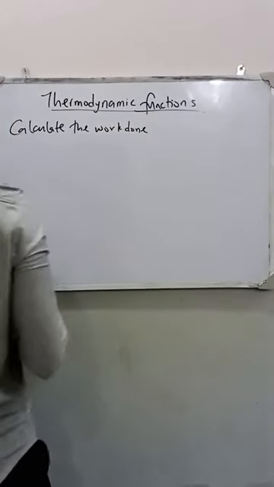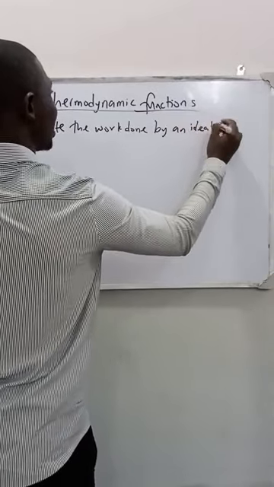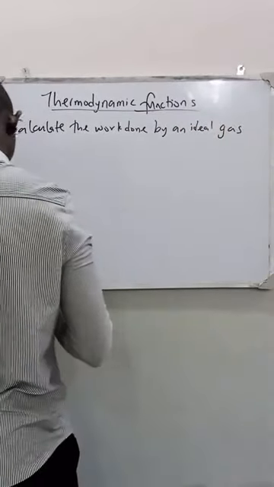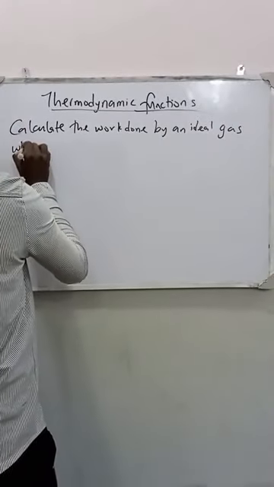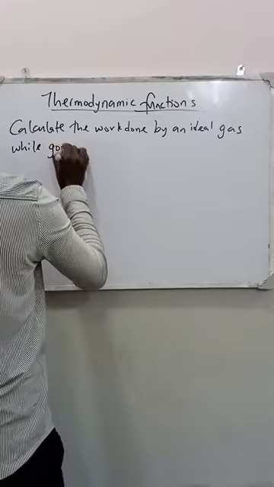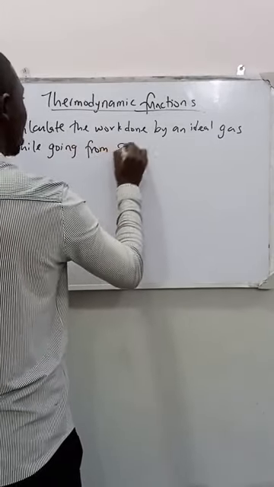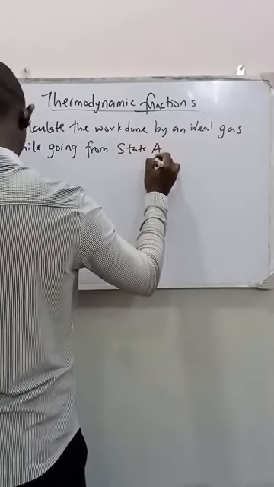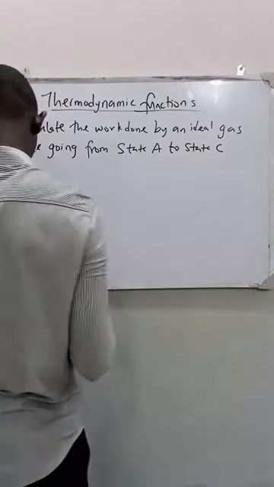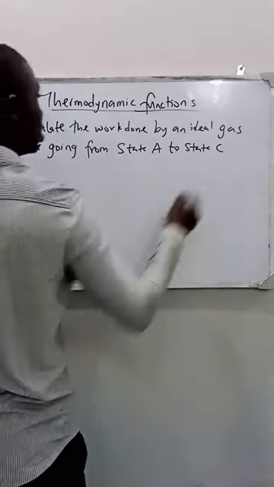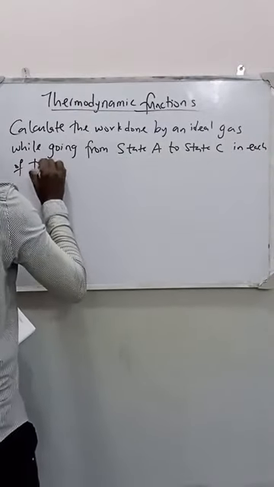Calculate the work done by an ideal gas while going from state A to state C in each of the following processes.